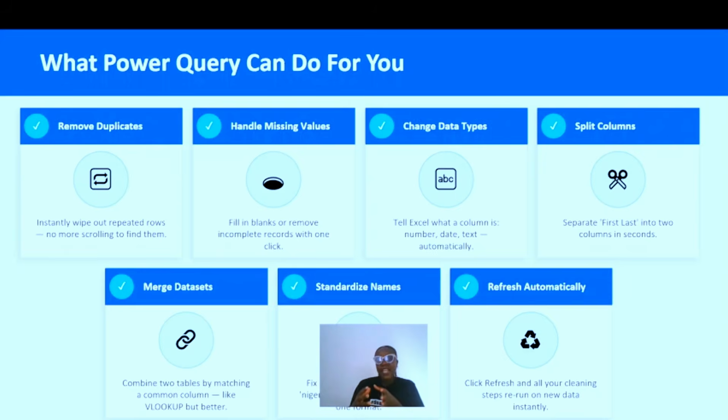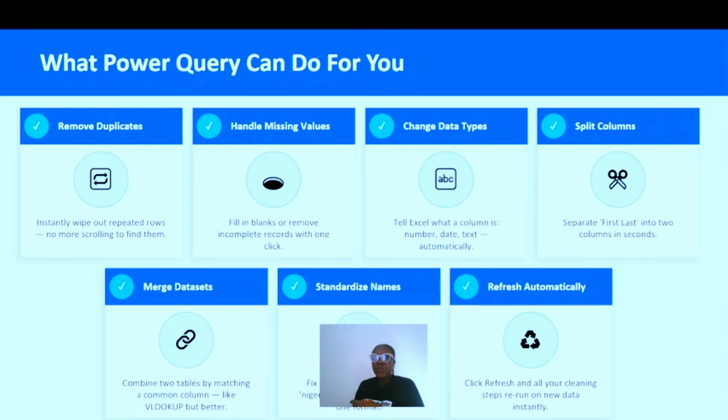Another one is that Power Query can help you handle missing values. If you have missing values or missing rows, Power Query can help you either fill these blank rows or remove them completely, depending on what your decision is.